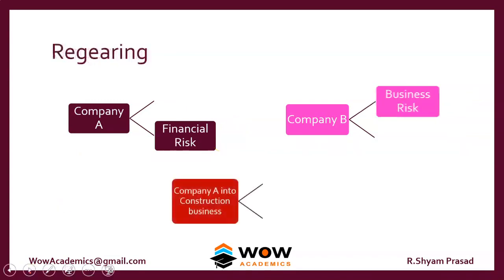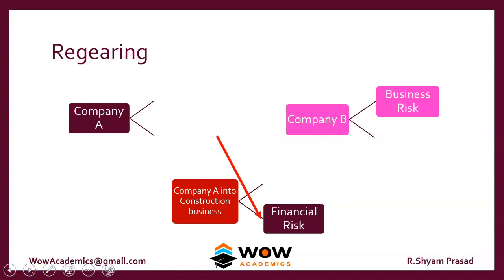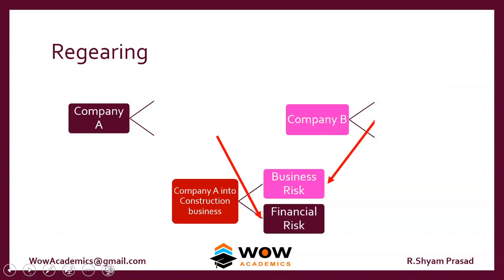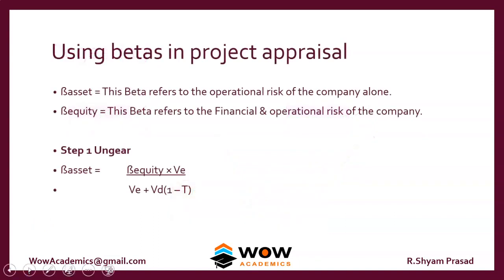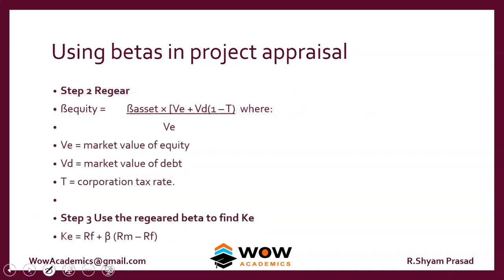So what happens is we have to create a new beta, that is, company A entering into the construction business. So the financial risk of the supermarket will fall down and the business risk of the construction company has to come together. This will now create a new beta. So to work out this problem, we need ungearing and regearing. So these are the formulas for ungearing and regearing. Okay, so we'll work out this as a problem later. So you can just go through the formulas here.